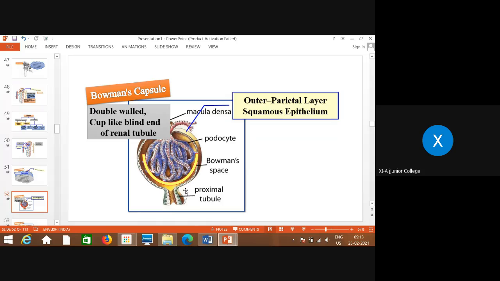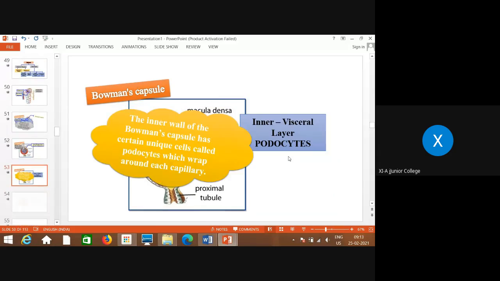And this Bowman's capsule, where it starts with this renal tubule, this point is called the neck, which is a little bit narrow, and then it becomes broader, and then it enters the next part of the renal tubule, called the proximal convoluted tubule. That part we will discuss. So is it clear? That is the first part, the Malpighian body, which is made up of Bowman's capsule and glomerulus. This is the structure of Bowman's capsule.